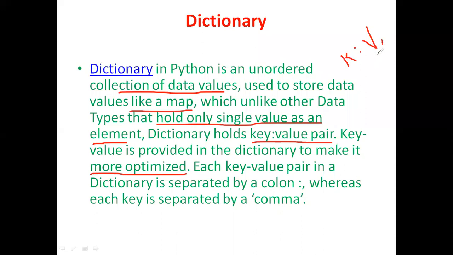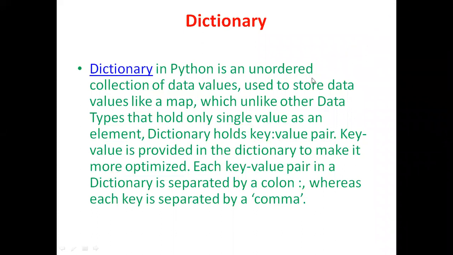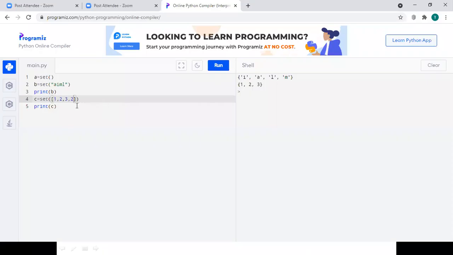After completion of this key value pair, if we want to represent another key value pair, we need to separate both these things with a comma. And all these things are represented within the curly braces. Right? This is how we represent a dictionary in Python. So let us see first how a dictionary is declared in Python, and we can see how we can access the elements of the dictionary.